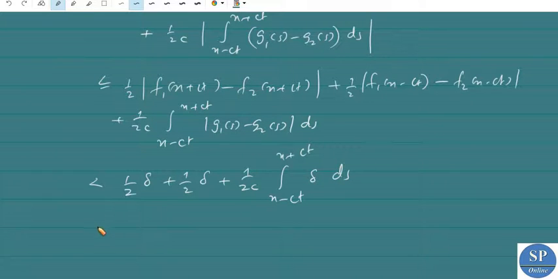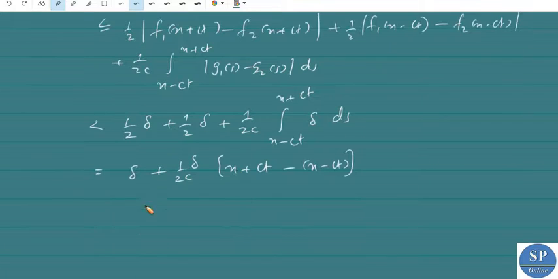So this is equal to 1/2 delta plus 1/2 delta, which is delta, plus 1/(2c) into delta. The integral of this is nothing but x+ct minus (x−ct). Okay, so this is equal to delta plus 1/(2c) into delta.